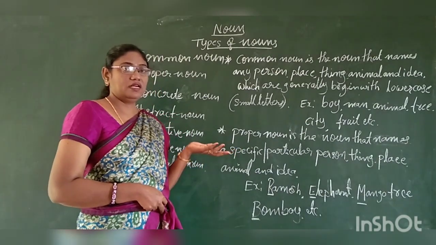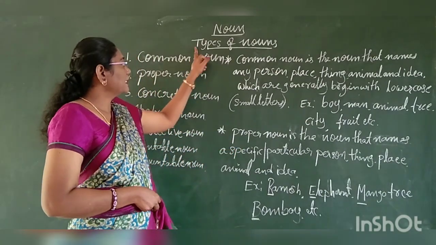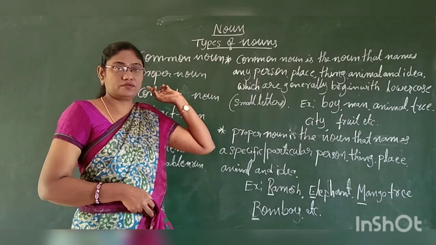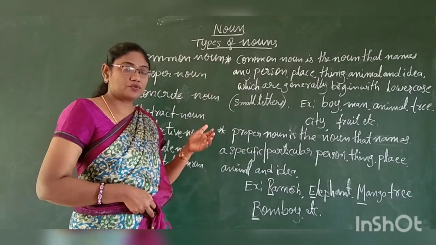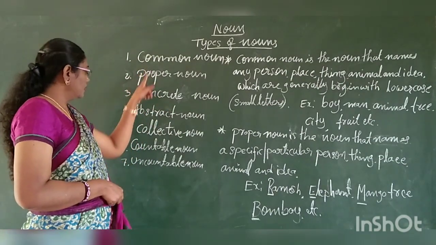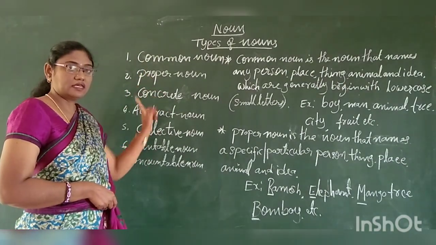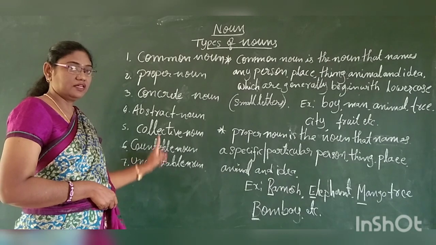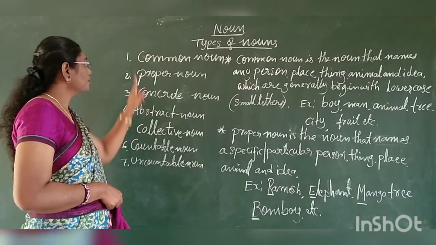Now in this video, let's get to know about the types of nouns. What types of nouns are there in noun? Yes. See here, I have written 7 types of nouns.